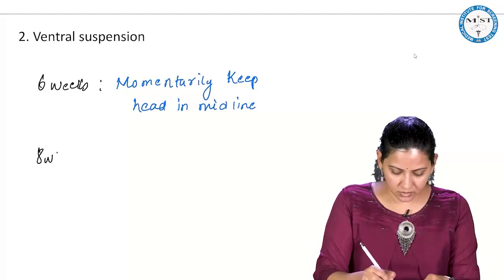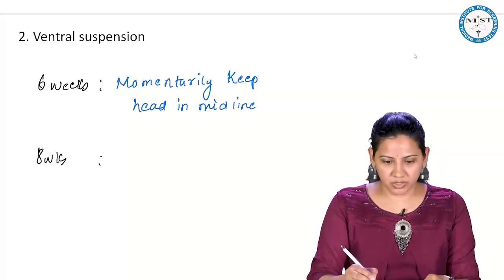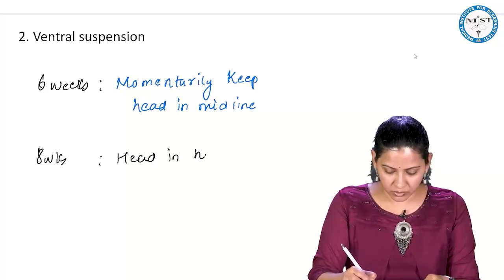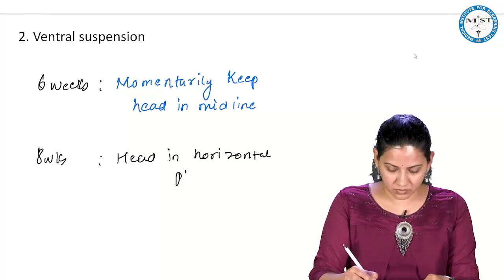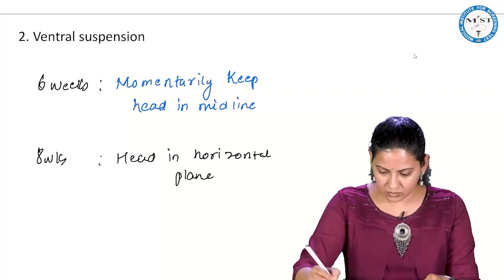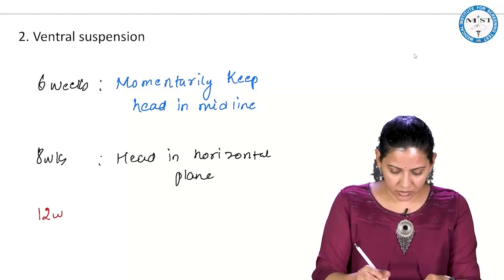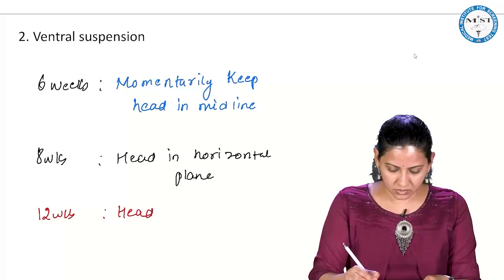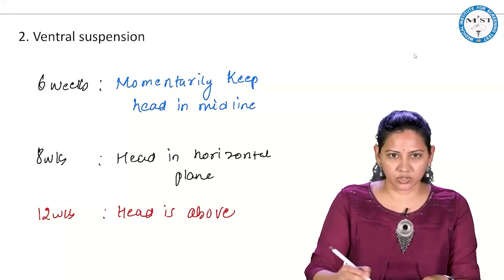In 8 weeks the baby will have the head in the horizontal plane. And in 12 weeks the head will be above the horizontal plane.